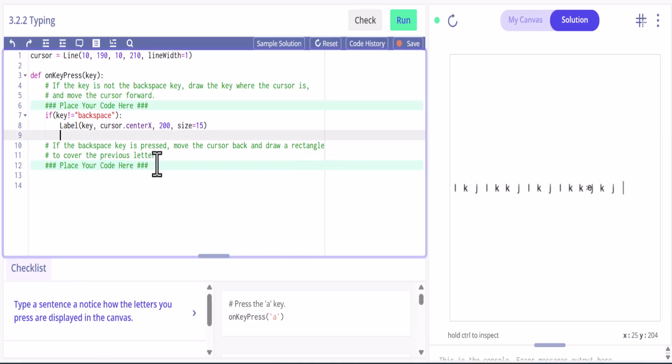And then we also have the cursor dot center X. And what we're going to do is place this 20, have the cursor 20 spaces ahead, because you can see there's this one, and then there's this one. So, yeah, we'll do 20. And it just kind of keeps the cursor then ahead of where the character is being typed.